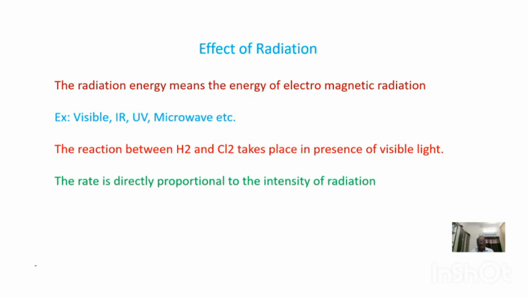As the intensity of light increases, what is the meaning of intensity? The number of photons falling per unit area. According to laws of photochemistry, each molecule will absorb only one photon. According to that, if you increase the intensity of light, the number of reactant molecules participating in the reaction also increases, so rate of reaction increases. So the rate of reaction will be directly proportional to intensity of radiation. In photochemical reaction, radiation also plays an important role, and it will also produce heat in the reaction.